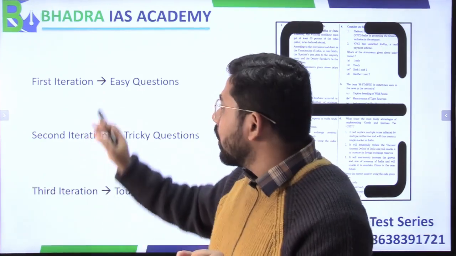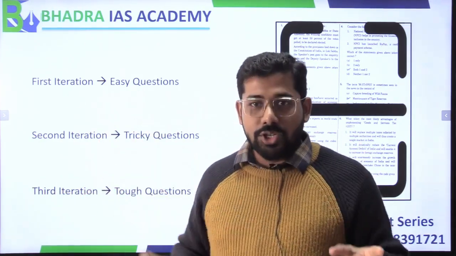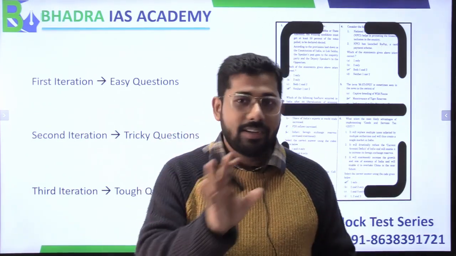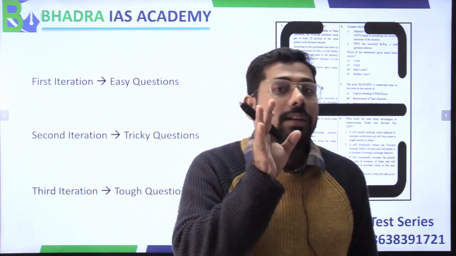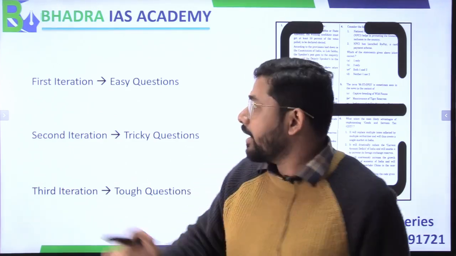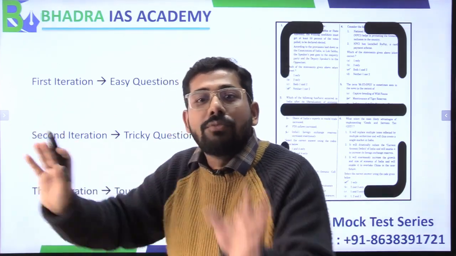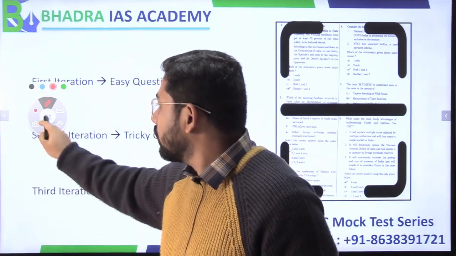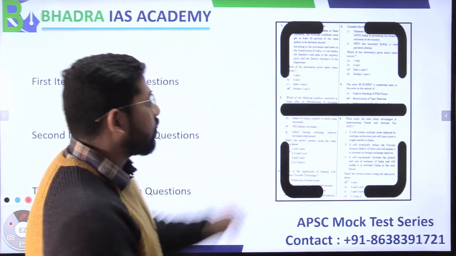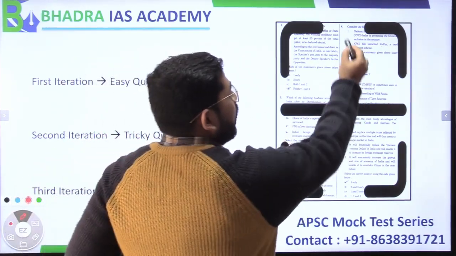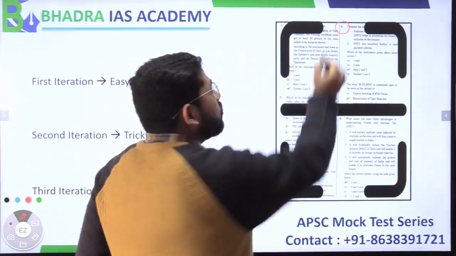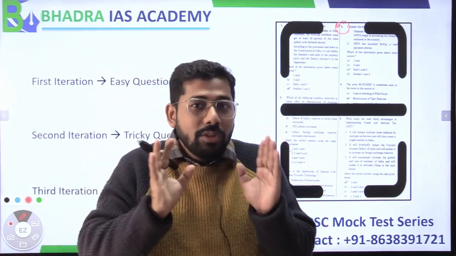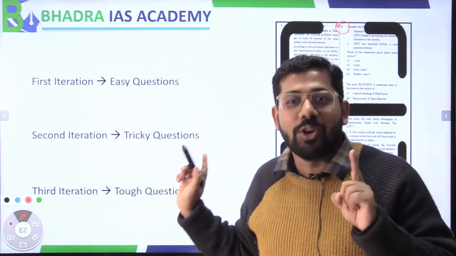Is that clear? So if you are 100% sure that yes, this is the answer, then only you mark it. Okay? If you have a doubt on that, just keep a star mark before that question. Say for example, this is the question. You are a bit confused here. So just give a star mark or any dots kind of thing, so that in the second iteration you will look at this question.